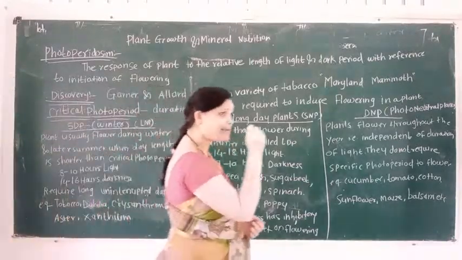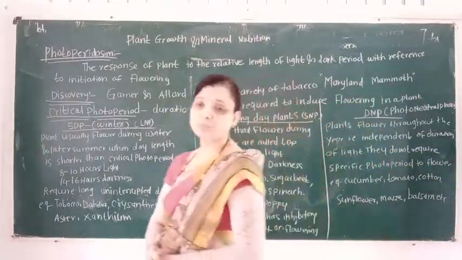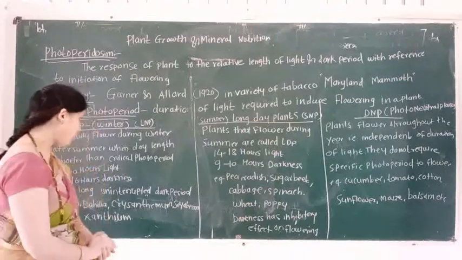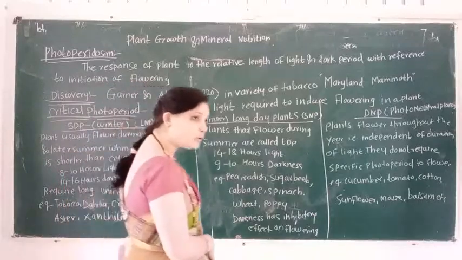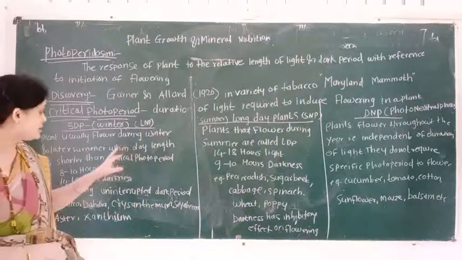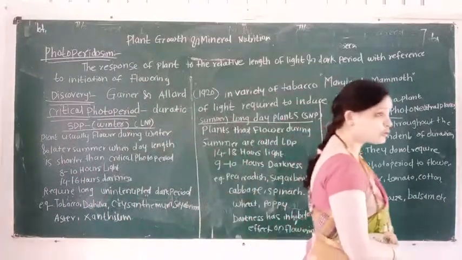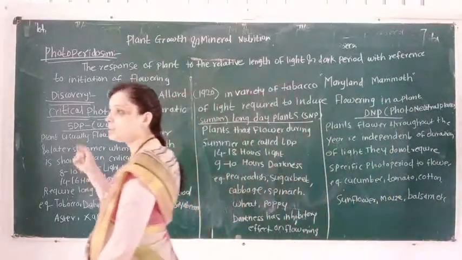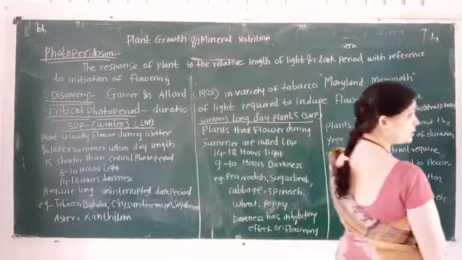Why are SDP called winter plants? Because these plants usually flower during winter season and later summer season, when day length is shorter than the critical photoperiod. These types of plants are known as short day plants.